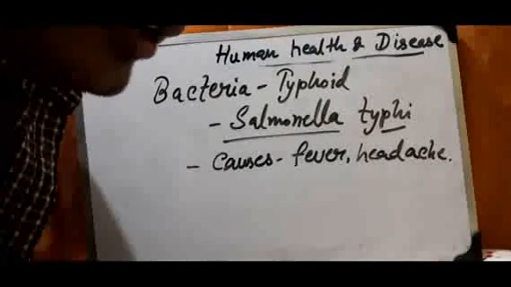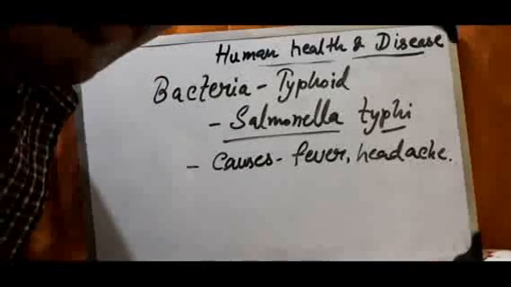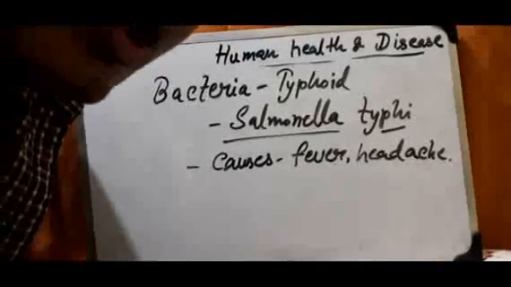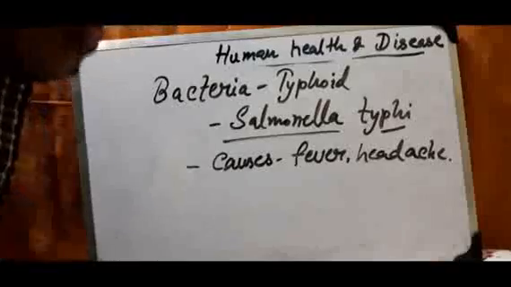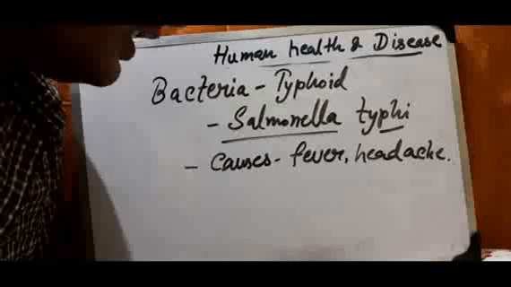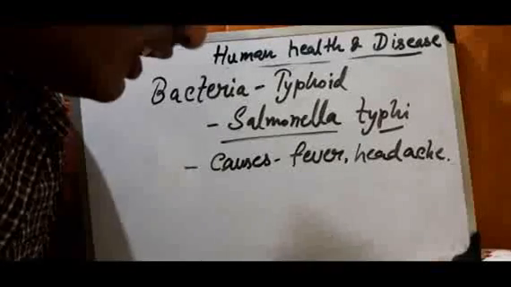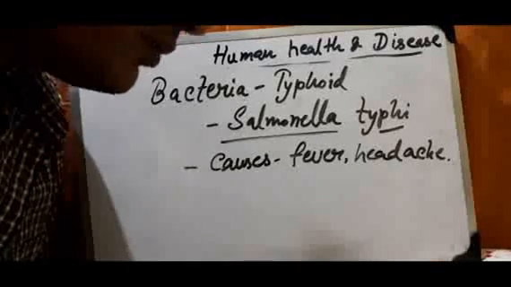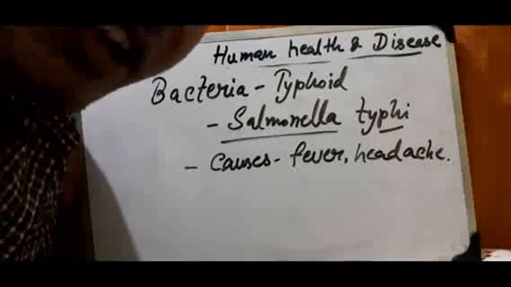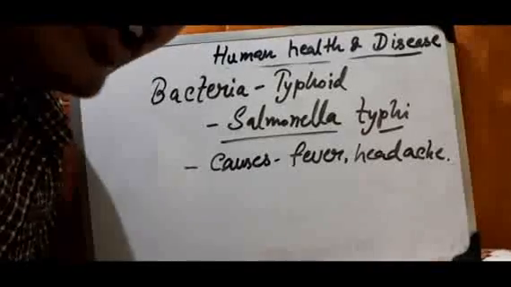So typhoid is also transmitted from one person to another. It causes digestive problems also, means loss of appetite, and it can be transmitted by the contamination of air and water. Be careful, viral disease can be transmitted by air, water, an infected person, any. Bacterial disease can be transmitted by air and water. Any type of bacterial disease, maybe typhoid, maybe pneumonia, anything.